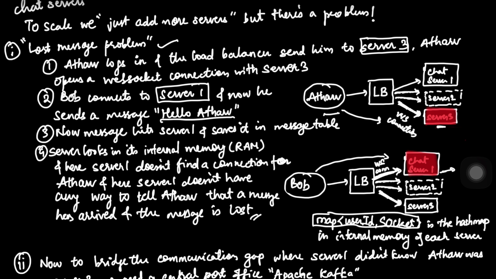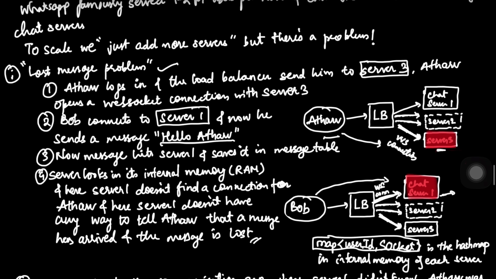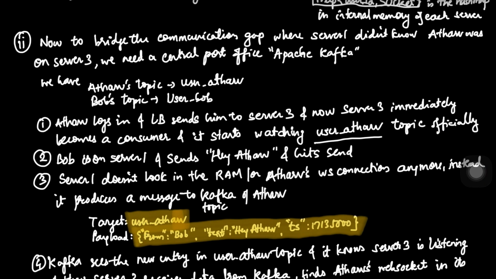So to fix this, we might need to have some common language or a service registry that knows where every single user is parked. So we need to bridge the gap between server 1 and server 3 now. Here all these servers are not connected with each other, and that is creating a problem, and that is what is making the message not reach Athar. And in the second part, how do we solve this, I'll be explaining that.